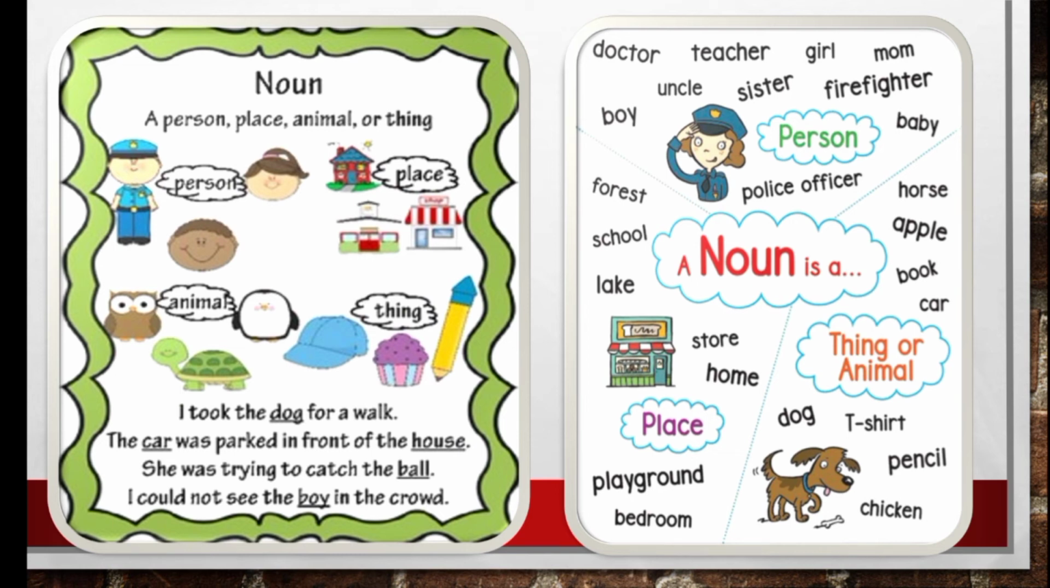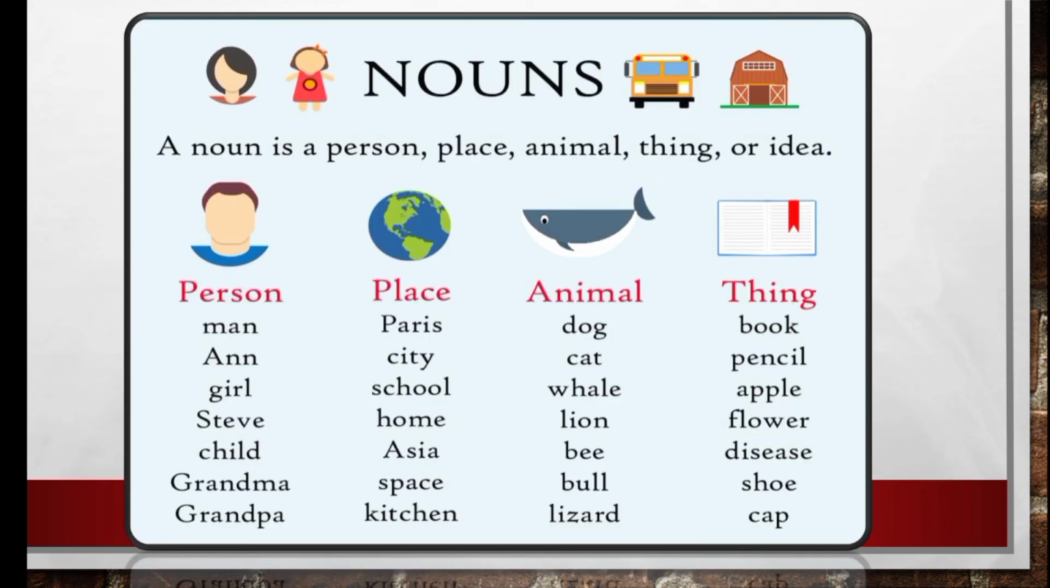And see the nouns which represent a thing or animal. Horse, apple, book, car, dog, t-shirt, pencil, chicken. So if you know any other noun naming words, you can comment it in the chat box. Okay, students? And here are some other examples which represent again a person, place, animal and thing. Do you know what they are? Can you read this along with me?